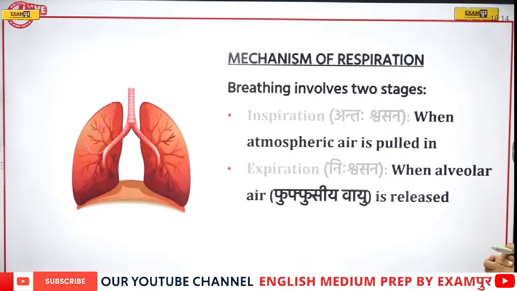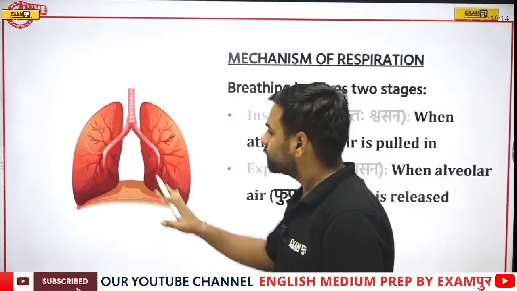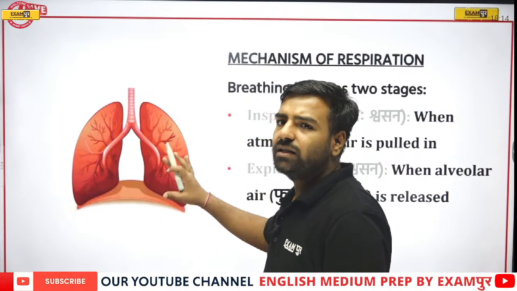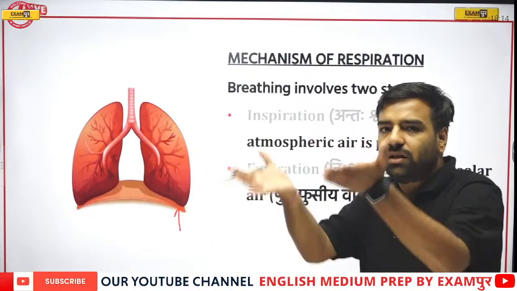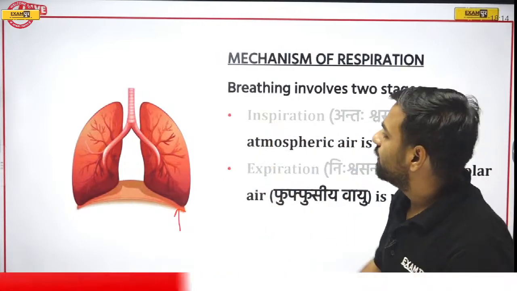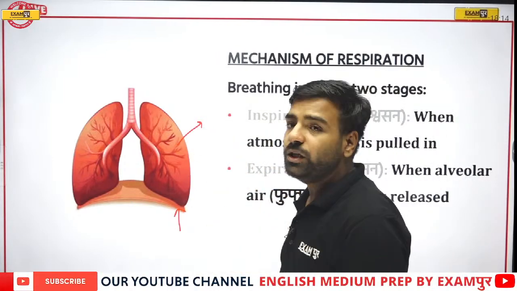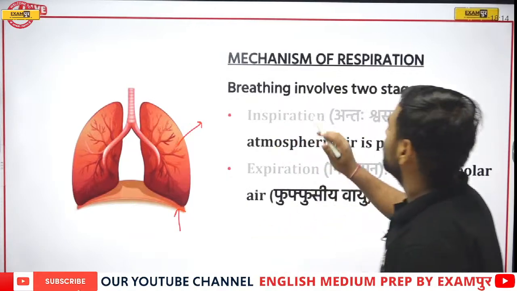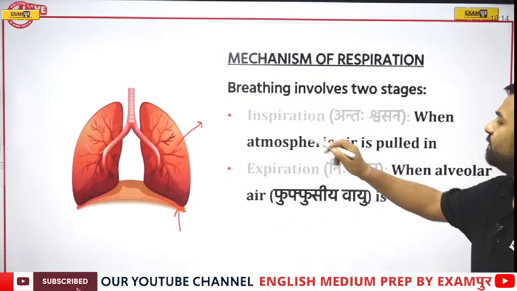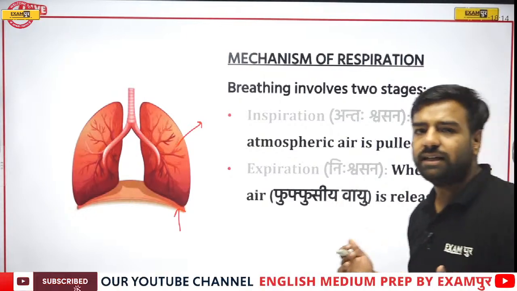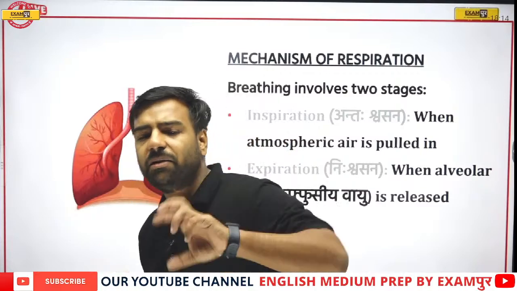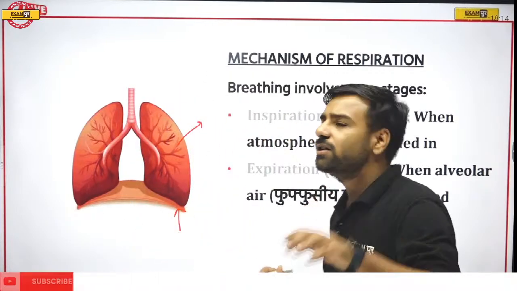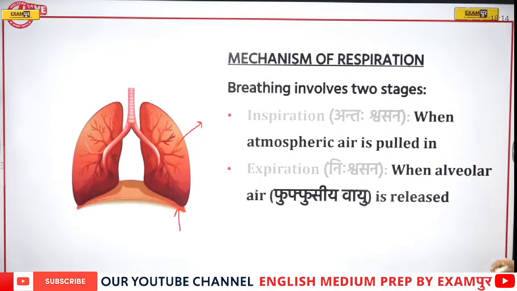Now, talking about the mechanism of respiration, when we're talking about the lungs, here we can have a look. This is the diaphragm, because of which the lungs are contracting and expanding. This is the part where we have the pleural muscles. When we talk about inspiration, this means we are pulling in the air, but we talk about oxygen and carbon dioxide basically. So when atmospheric air is pulled in, it is inspiration, and when it is released out, this is known as expiration.